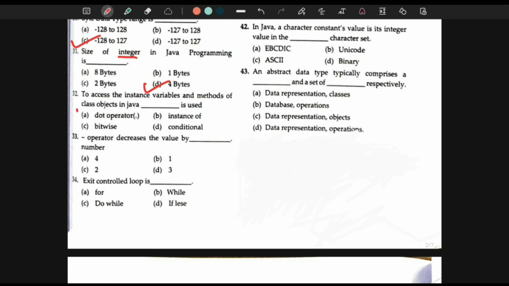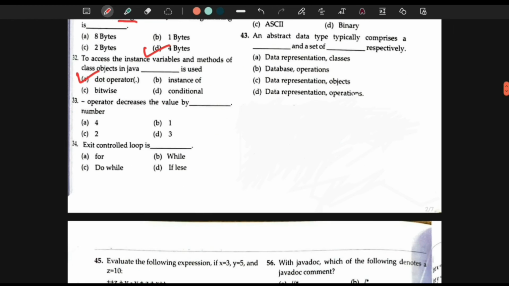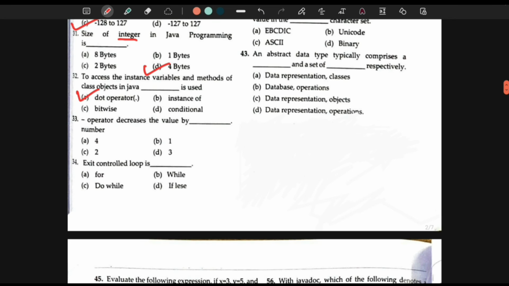So it is the dot operator which is used, because with the help of the dot operator, you create a link between the name of the instance variable and the name of the class with which it is used. Okay.